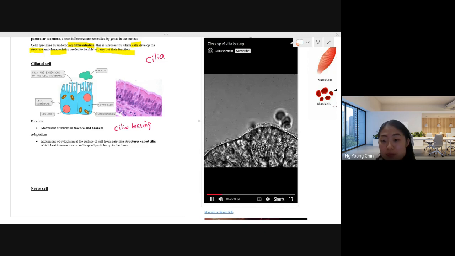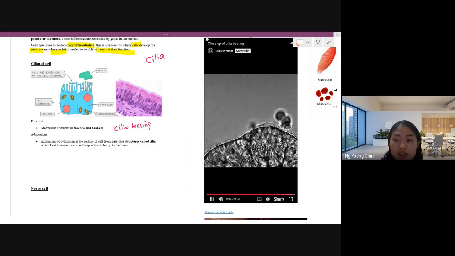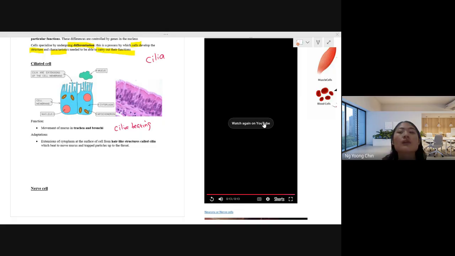Can you see the cilia moving in a wave-like motion? Can you see Eden and Suyang? I'm sharing the screen. Yeah. This is around your respiratory tract. So why is the cilia moving like this?